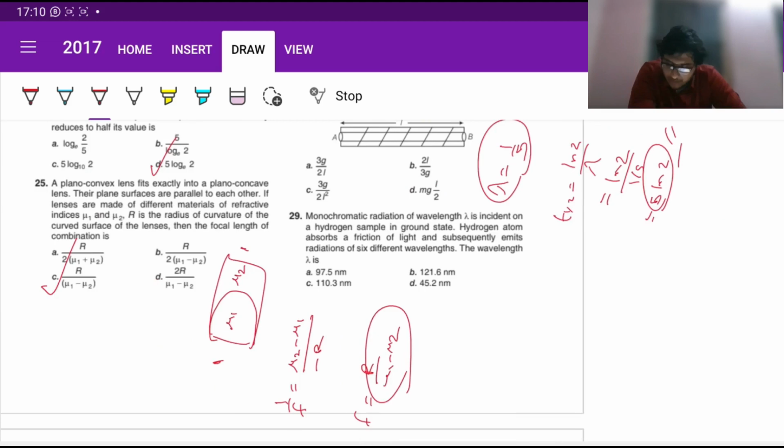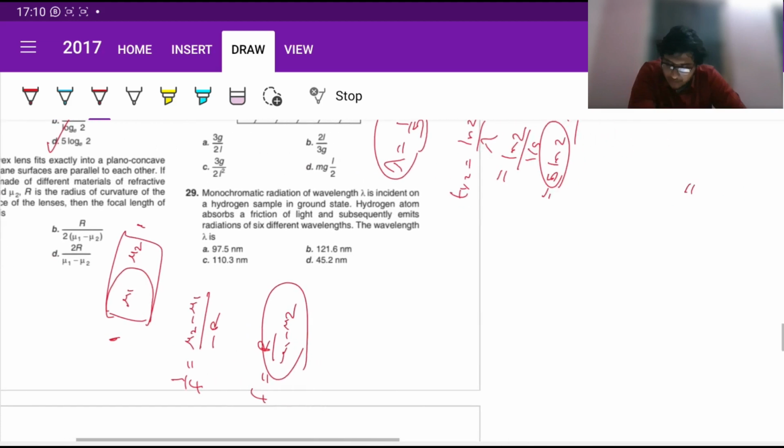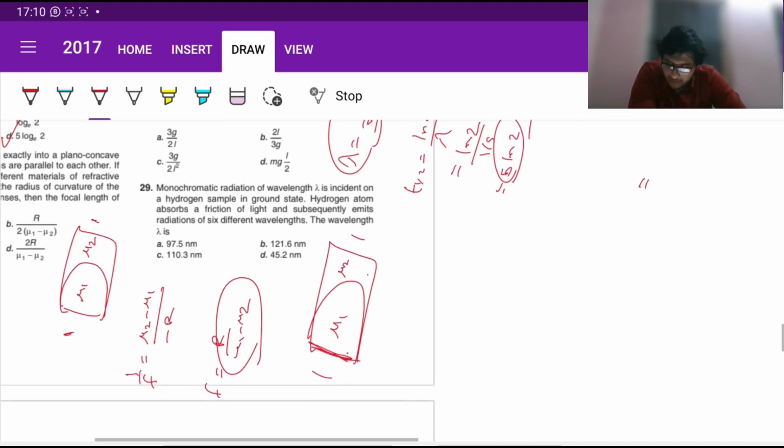So if I didn't tell you this lens maker's formula earlier, this is the thing. Suppose we have something like this, mu1, mu2, 1. Generally here, not necessarily will it be plane. There can be some kind of a radius as well, right? So it is written like this: 1 by f equals mu1 minus 1 by whatever is the r here, as per new Cartesian sign convention, that is NCSC.